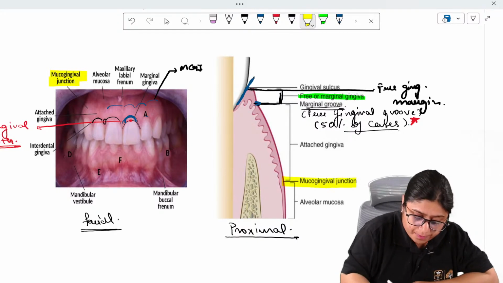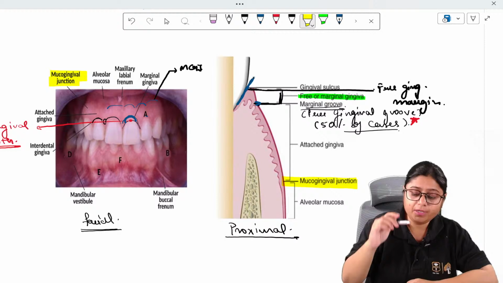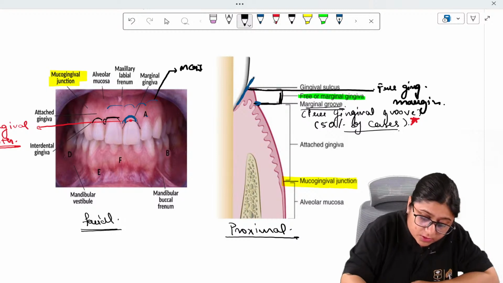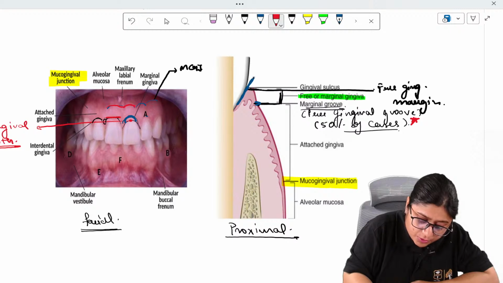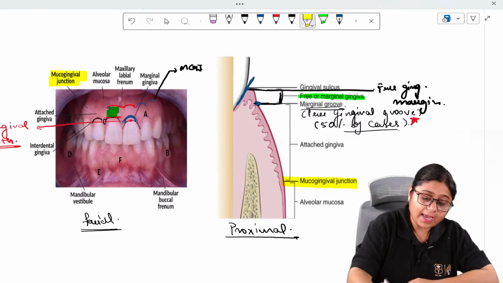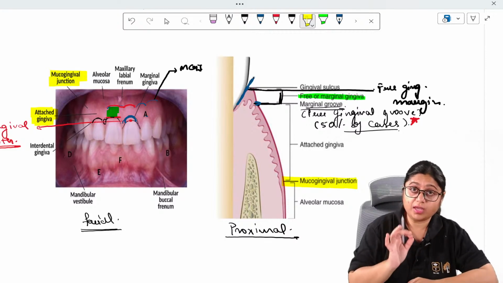This dark pink red line is the mucogingival junction. So the area between the free gingival groove and the mucogingival junction denotes your attached gingiva. This is your attached gingiva.